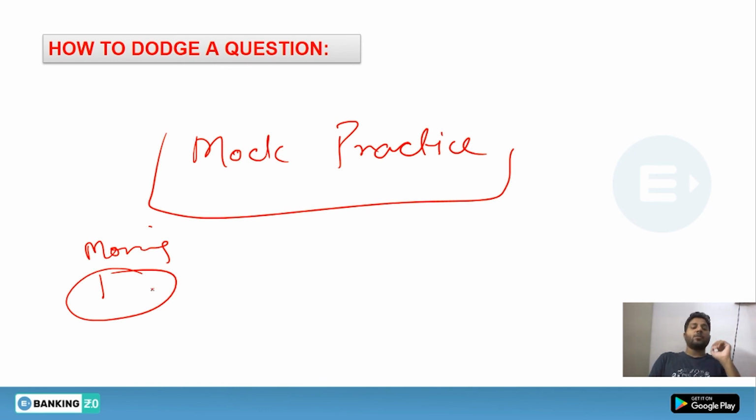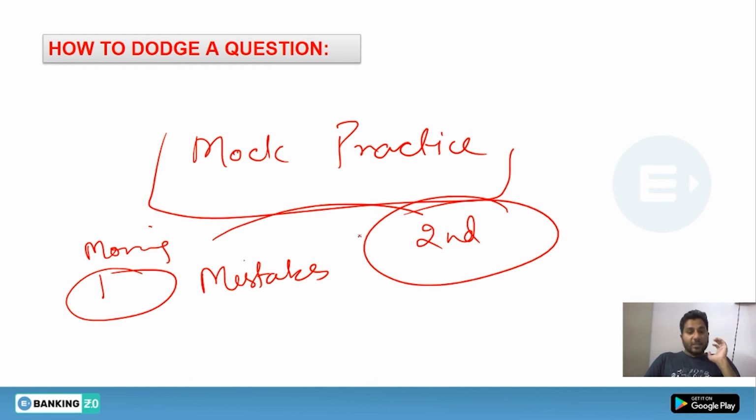Once you get all the mock solutions, attempt them on your own without a time limit. Once you realize all your mistakes, go to the second round of mock, and you will find improvement in your practice.